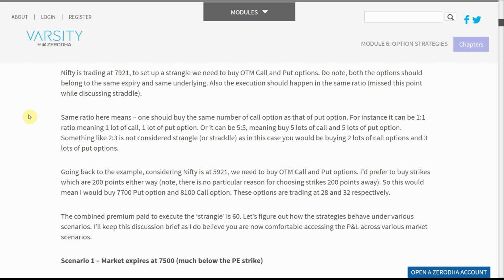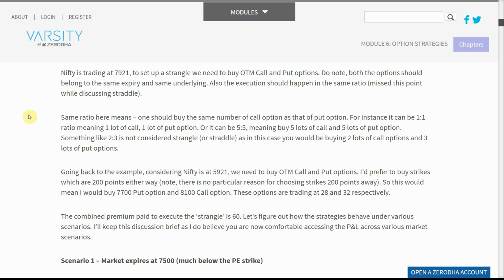Going back to the example, considering Nifty is at 7,921. We need to buy OTM call and put options. I'd prefer to buy strikes which are 200 points either way. Note: there is no particular reason for choosing strikes 200 points away. So this would mean I would buy the 7,700 put option and the 8,100 call option. These options are trading at 28 and 32 respectively. The combined premium paid to execute the strangle is 60.